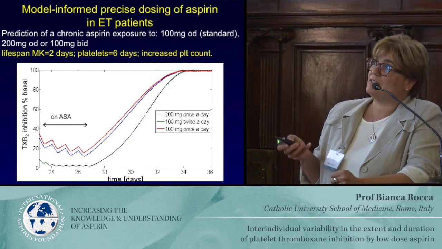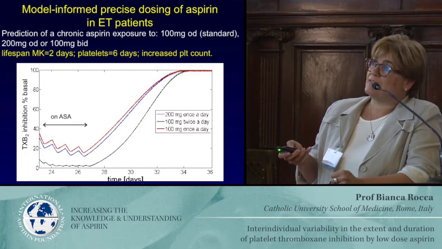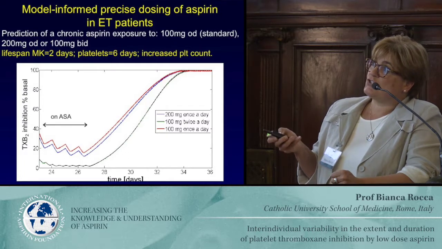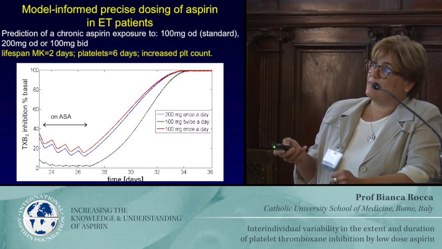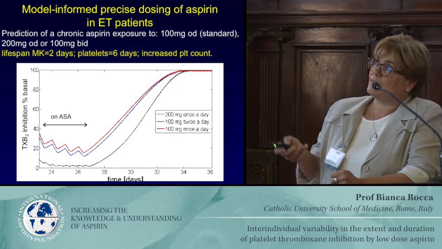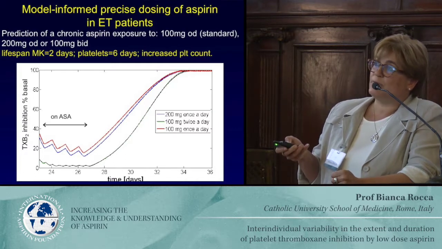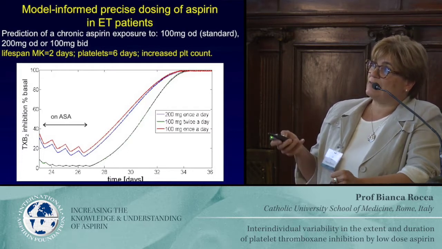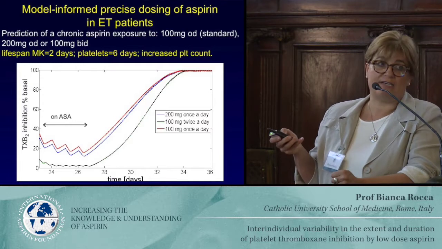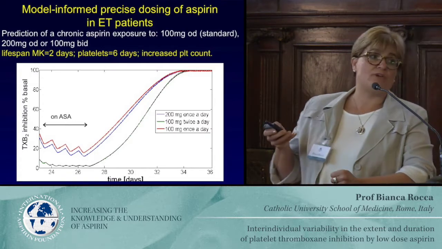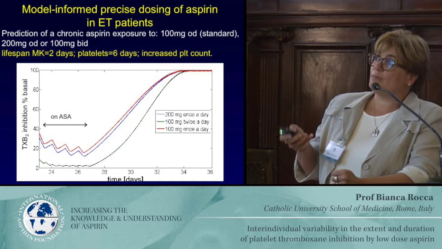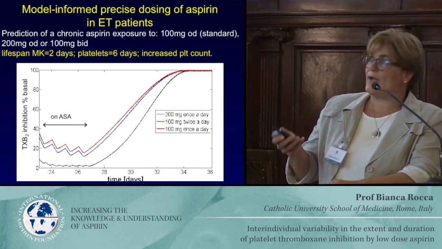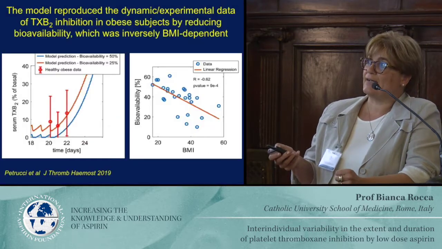And as we can see here, the red line is 24-hour inhibition, which goes up and down in patients taking, that's a simulation, 100 milligrams once daily, and that's a recovery. So 200 milligrams is a little bit better, but not that better. And what actually works is the green line, which is 100 milligrams twice daily. So the model was able to inform about the way of giving aspirin, which is exactly the one that we saw when we looked at the data of ARES.